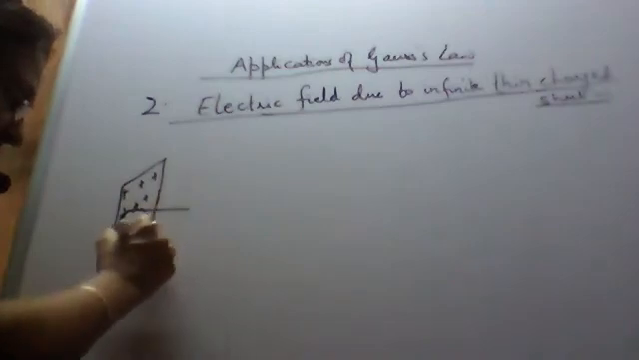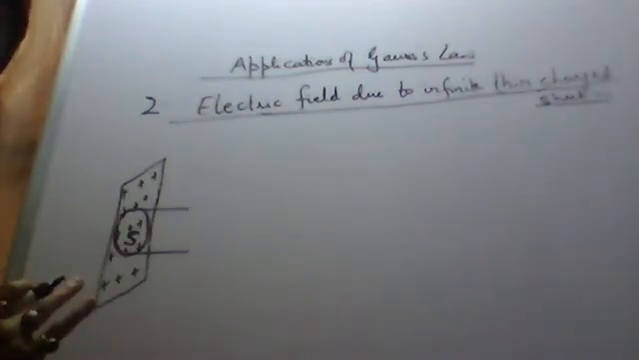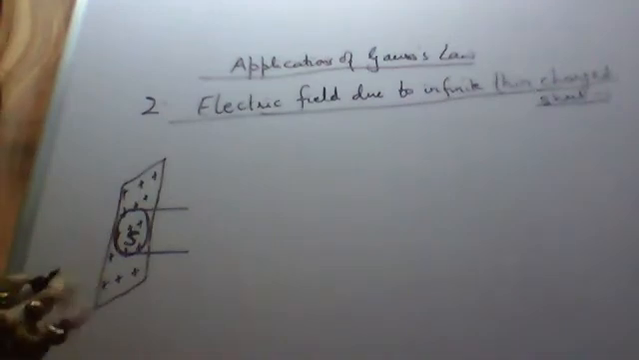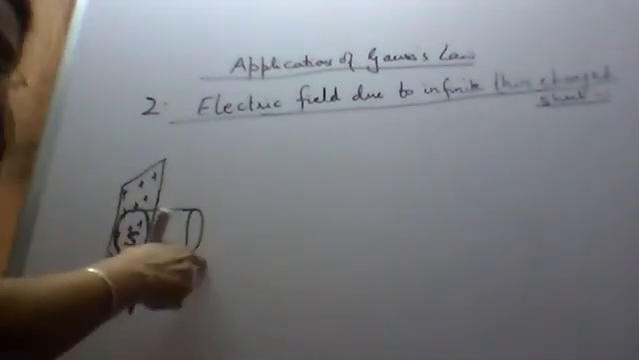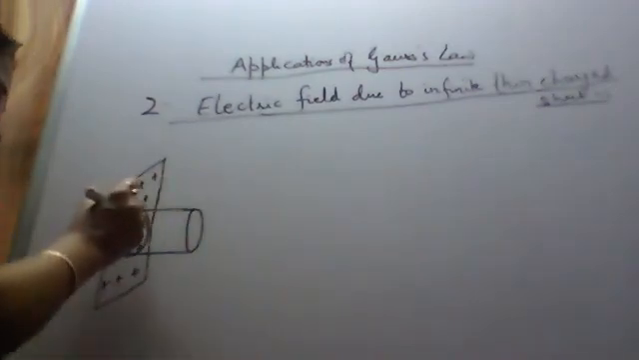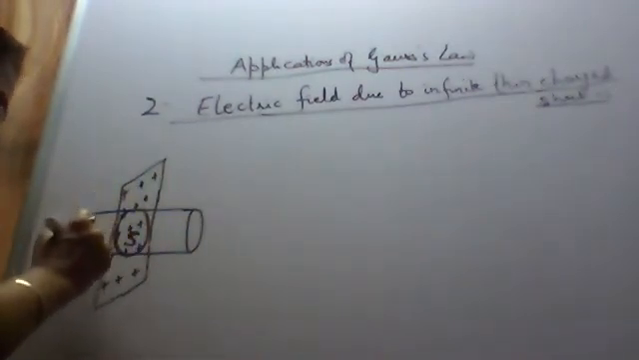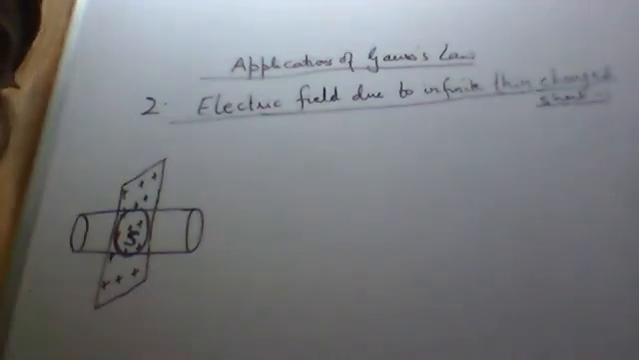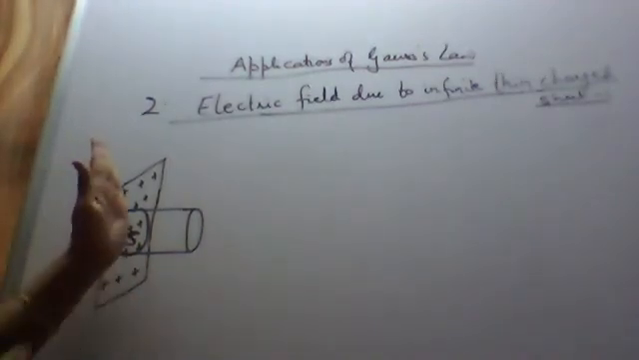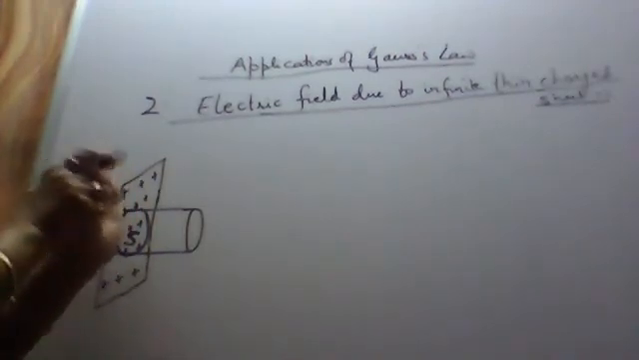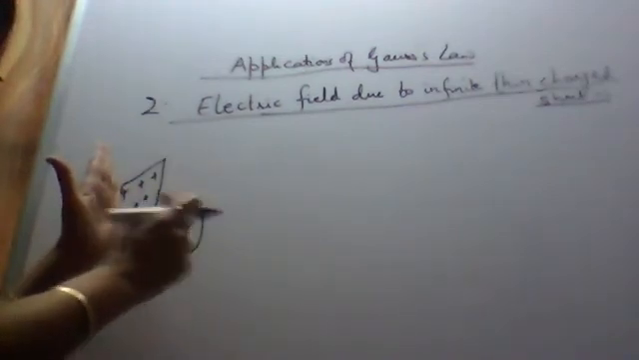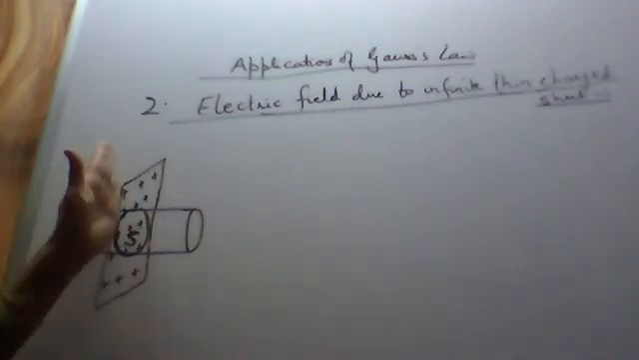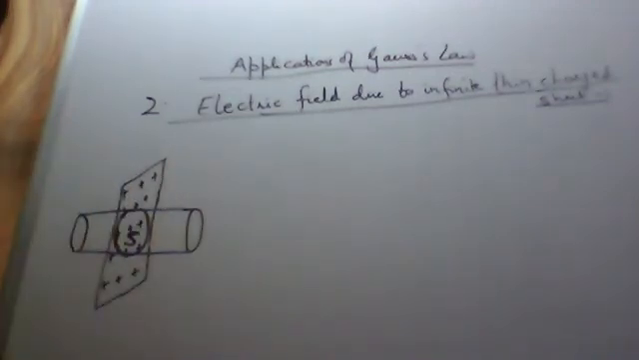Here again it's a hypothetical surface, and any type of surface can be considered. Let us consider the Gaussian surface to be a right circular cylinder whose half part is on one side and the other half is on the other side. Why? Because we have to enclose the charge totally inside the Gaussian surface. The charge is here also, here also. So half of the right circular cylinder is on this side and the other half is on the back side, because we have to enclose the total charge.